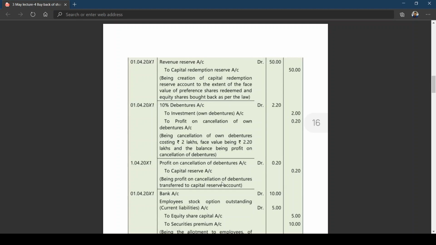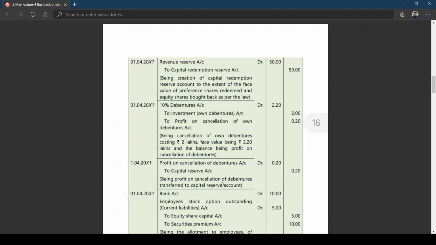Next, you have to go for cancellation of own debentures. So I told you already, the face value of debentures is 2.20, but the cost price of debentures that has been purchased is 2 lakhs. So you should debit 10% debentures account. I think I need not tell you about this.